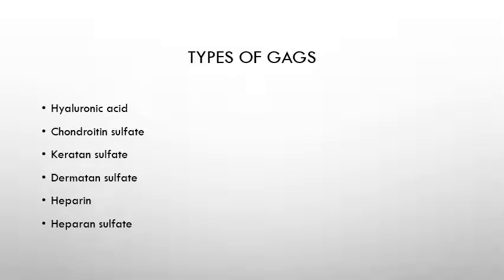The types of glycosaminoglycans, the main classification, are hyaluronic acid, then chondroitin sulfate, then keratan sulfate, which is sometimes classified into keratan sulfate 1 and keratan sulfate 2. Then dermatan sulfate, heparin and heparan sulfate. Once again the classification: hyaluronic acid, chondroitin sulfate, keratan sulfate, dermatan sulfate, heparin and heparan sulfate.